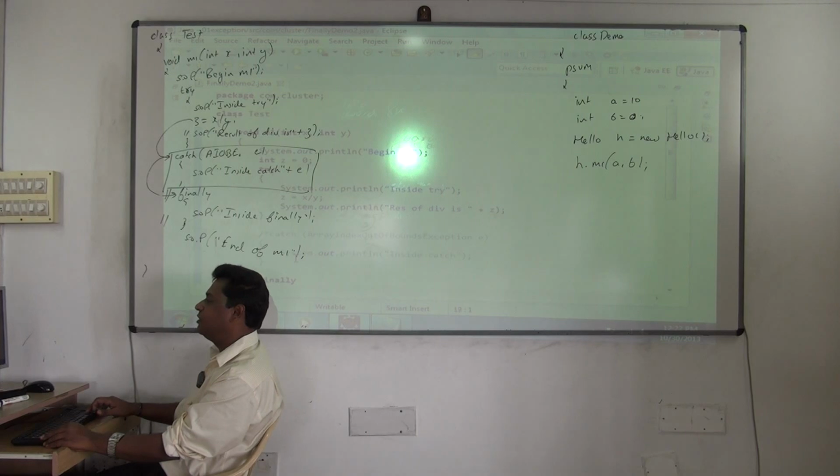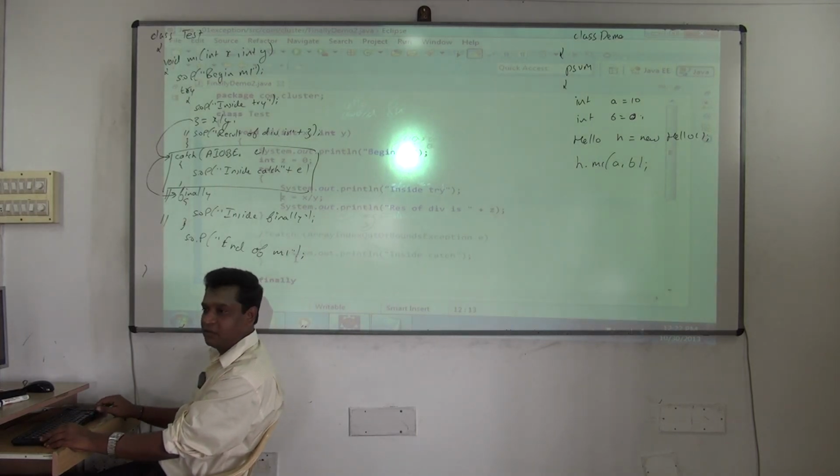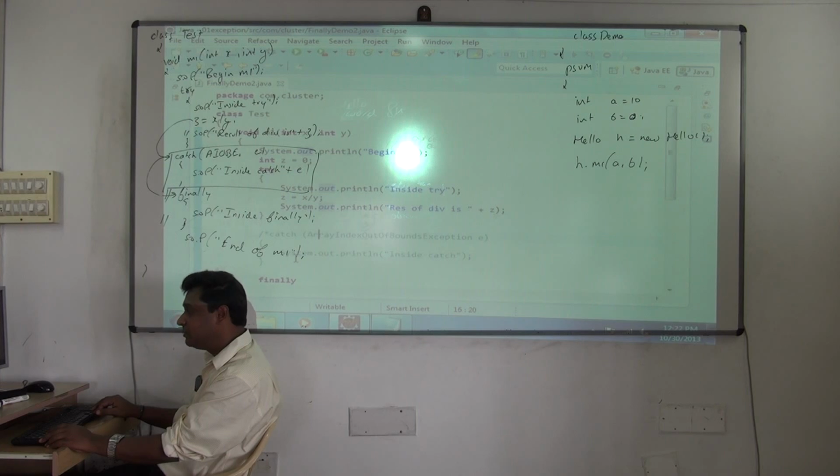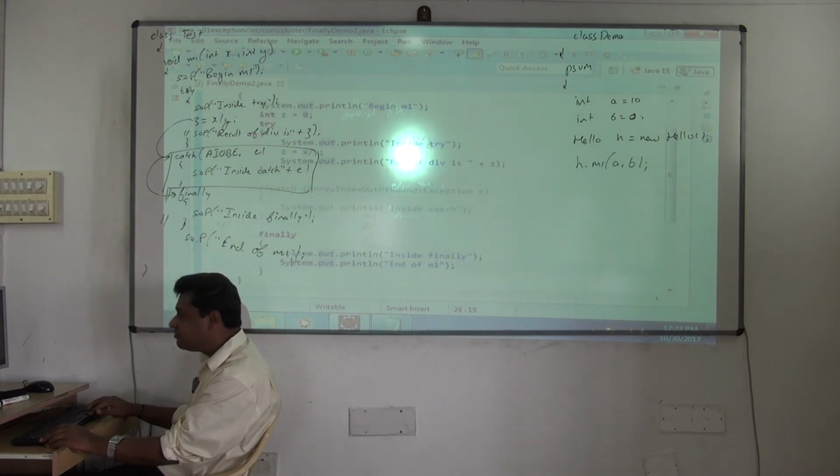So is there a catch inside your M1 method now? No. So where is the exception occurring? Here. Once an exception occurs inside your method, you know what happens. Control will immediately go back to the caller. But before going, what will it do? It will execute all the statements inside finally and go.